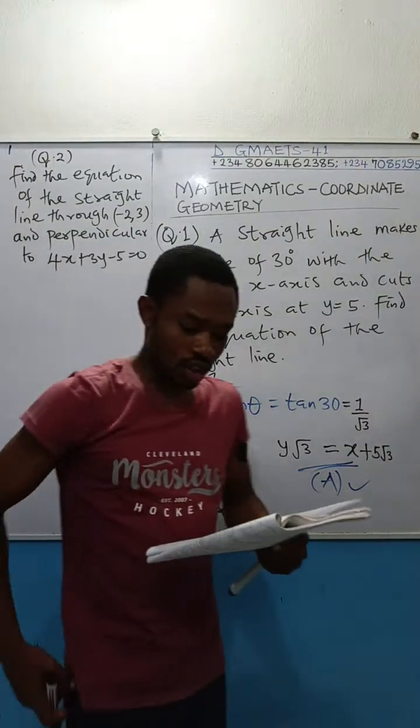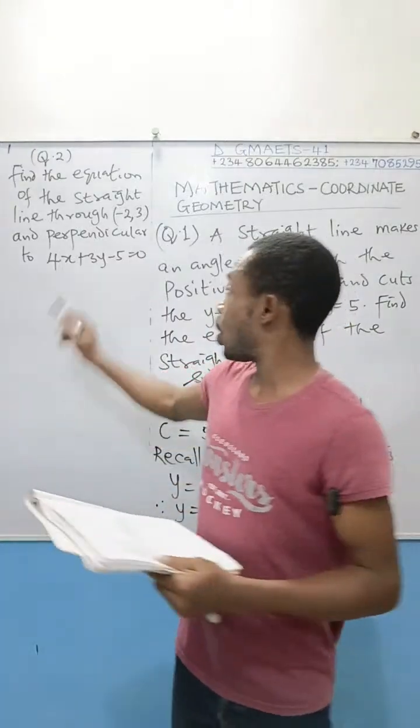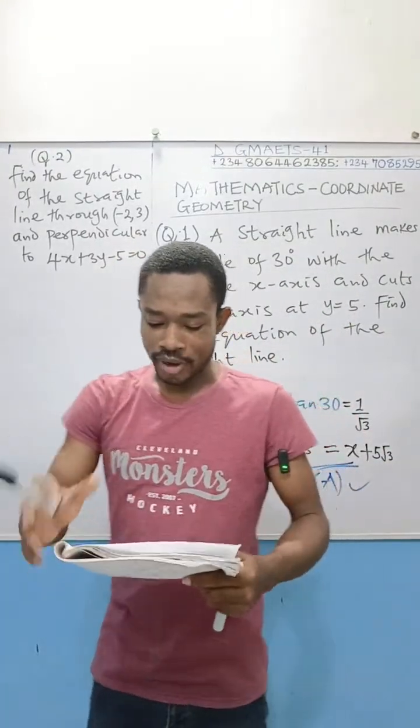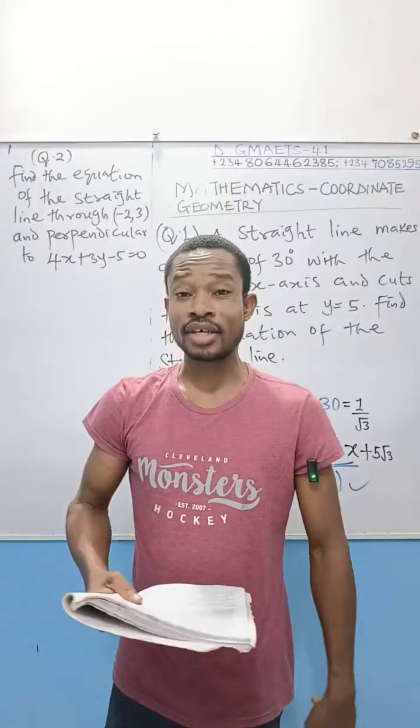Good. Find the equation of the straight line through the point minus 2, 3 and perpendicular to 4x plus 3y minus 5 equal to 0.